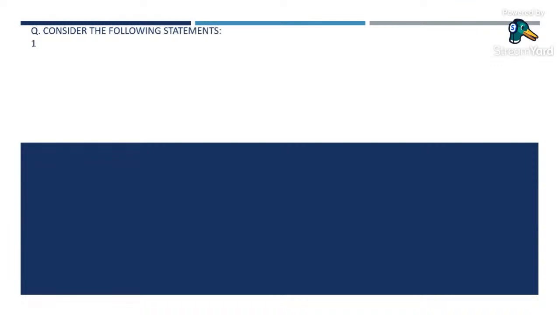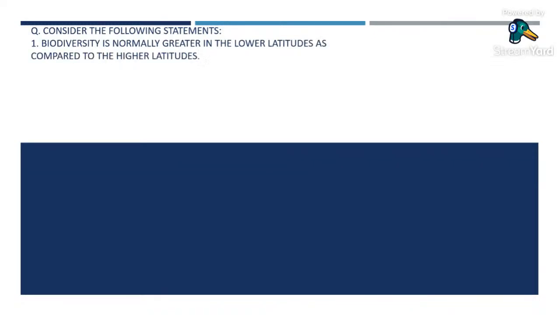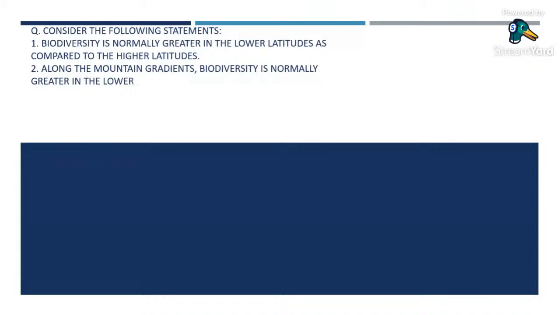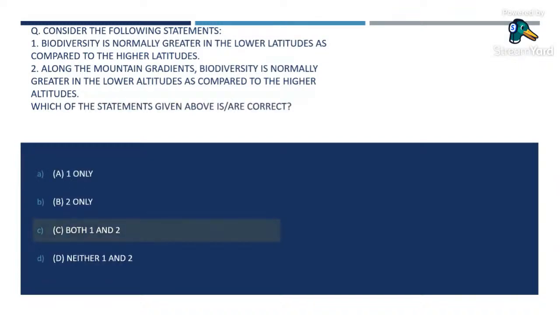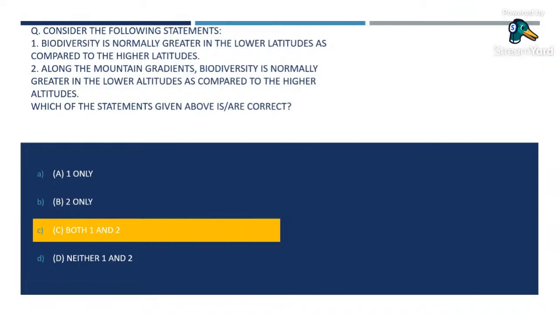Consider the following statements. Number one, biodiversity is normally greater in the lower latitude as compared to the higher latitude. Number two, along the mountain gradients, biodiversity is normally greater in the lower altitude as compared to the higher altitude. Which of the statements are correct? A. 1 only, B. 2 only, C. Both 1 and 2, D. Neither 1 nor 2. The correct answer here is both 1 and 2.